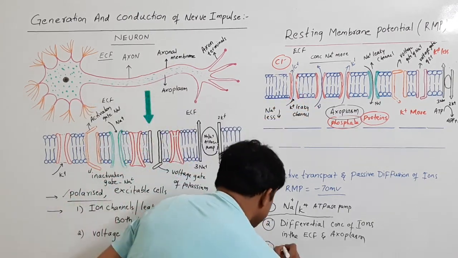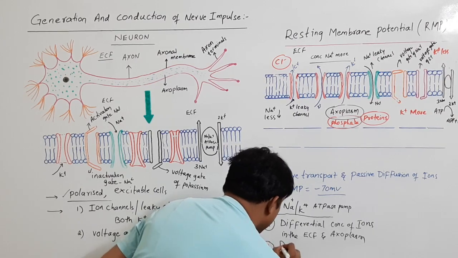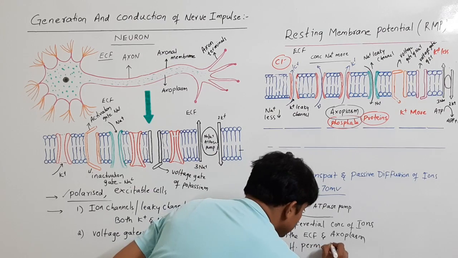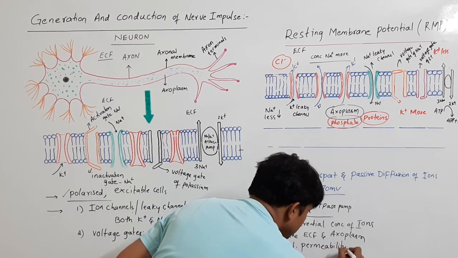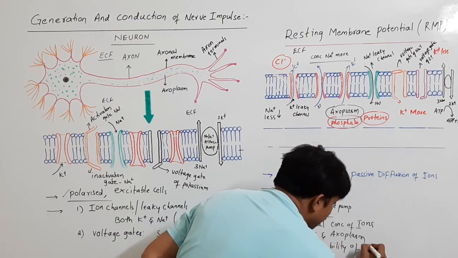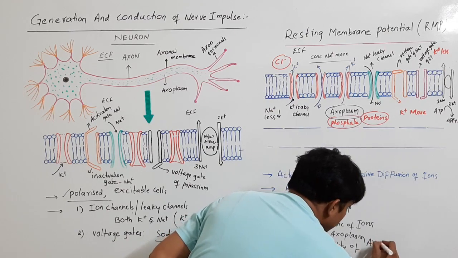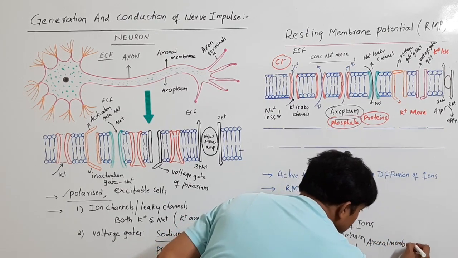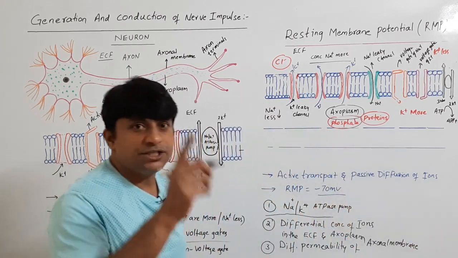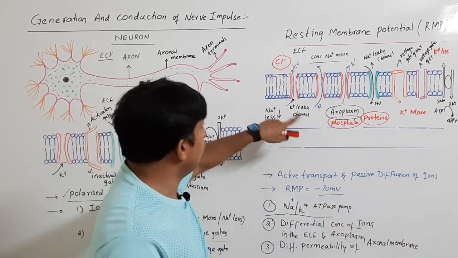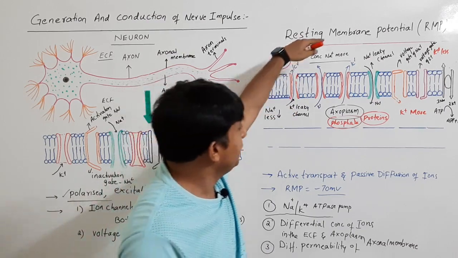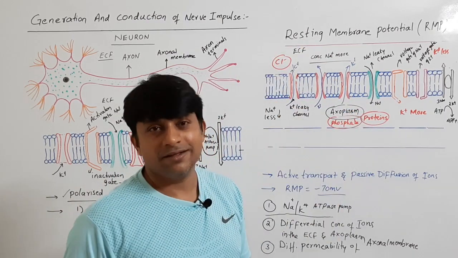As a result, there is differential permeability of the axonal membrane. Because of this differential permeability, more potassium keeps on moving into the ECF and less sodium enters inside.